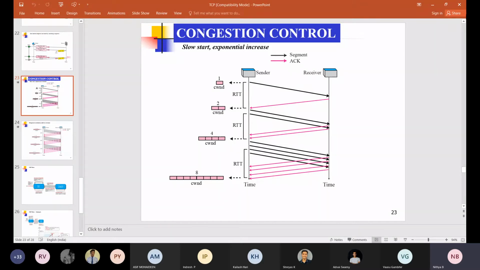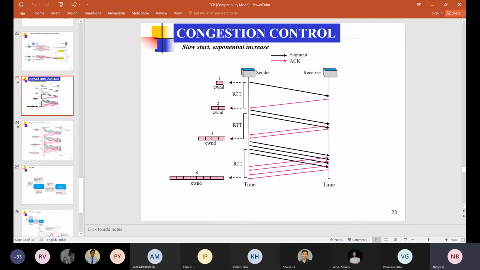By having the flow control techniques, we can control the congestion at the destination side, and by having the congestion control techniques, we can reduce the congestion in the middle of the network also. Okay, clear?